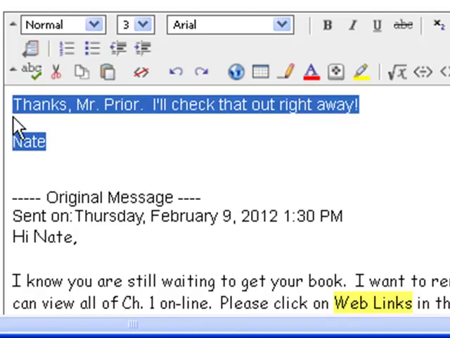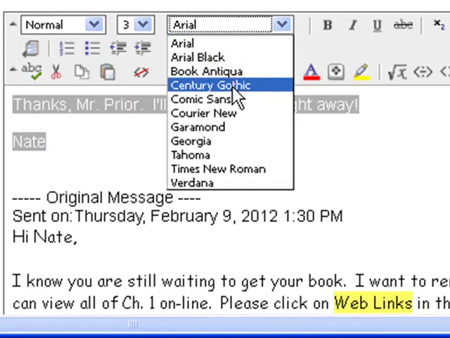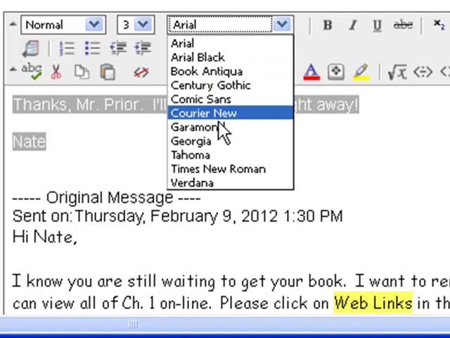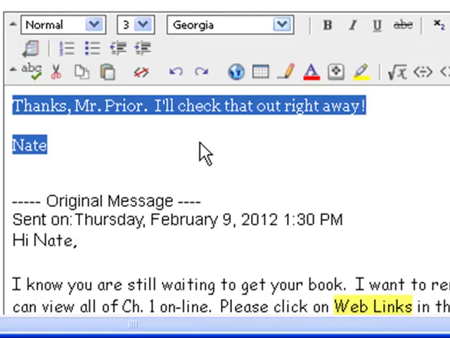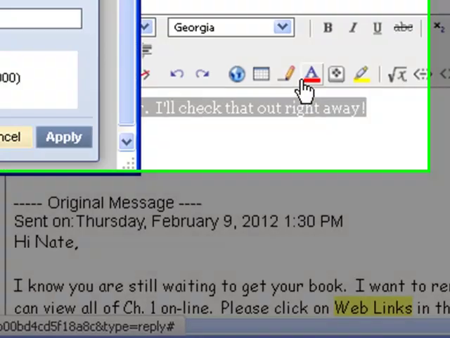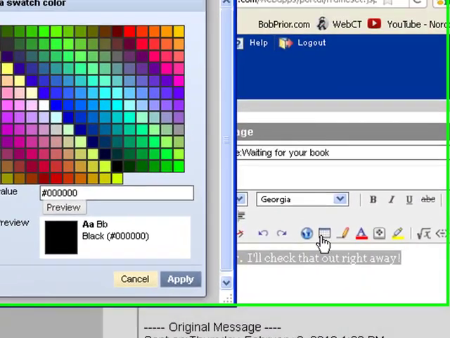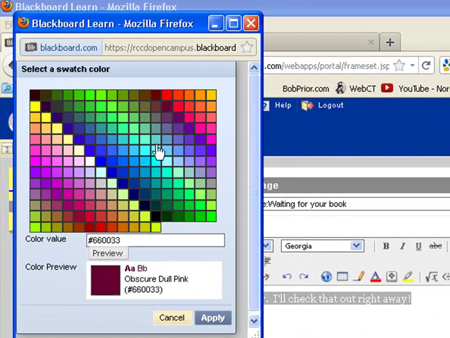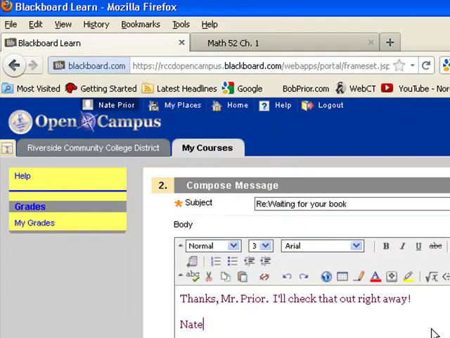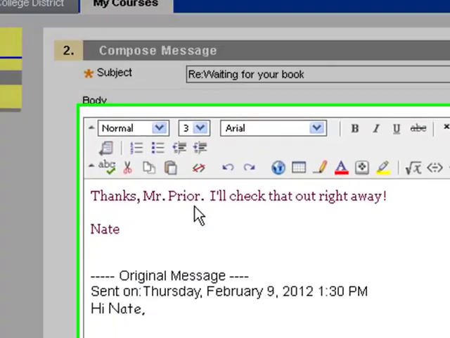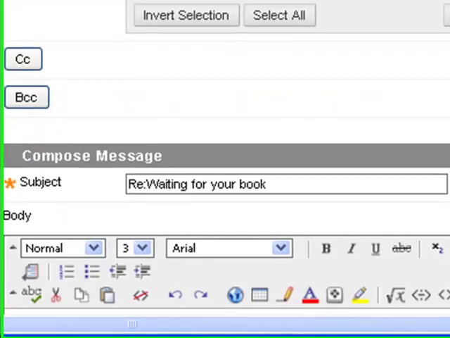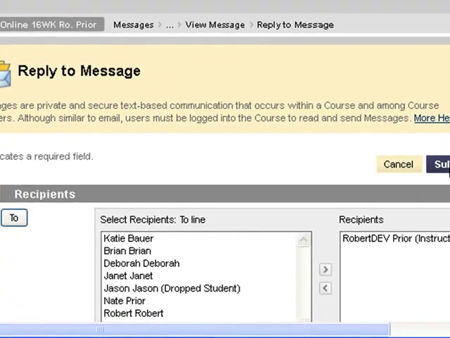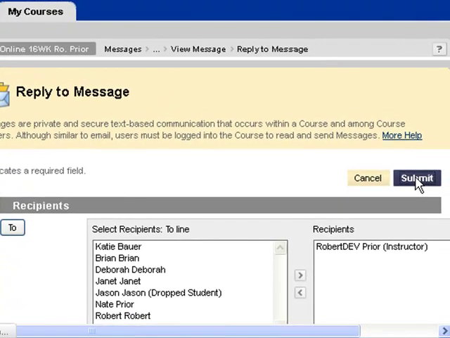By the way, if I wanted to, you can do the same thing. I can change the font. I can do Comic Sans or Georgia. I don't know what Georgia is. Let's see what Georgia is. Oh, that's kind of nice. And we can also change the color of the font and all kinds of things. Let's see when this pops up. We've got dark purple and apply. We can hardly tell. And we can make it bold. We can italicize. And then, of course, to send the message, I have to click submit. So I just click submit either up above or down below. And there we go.